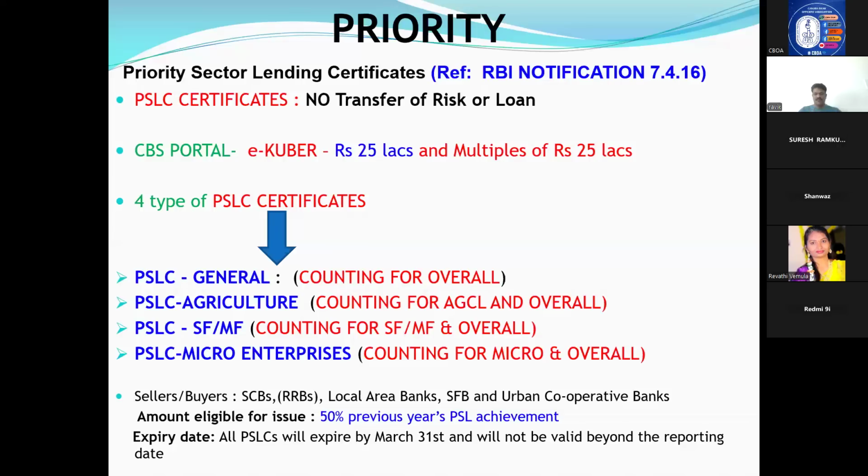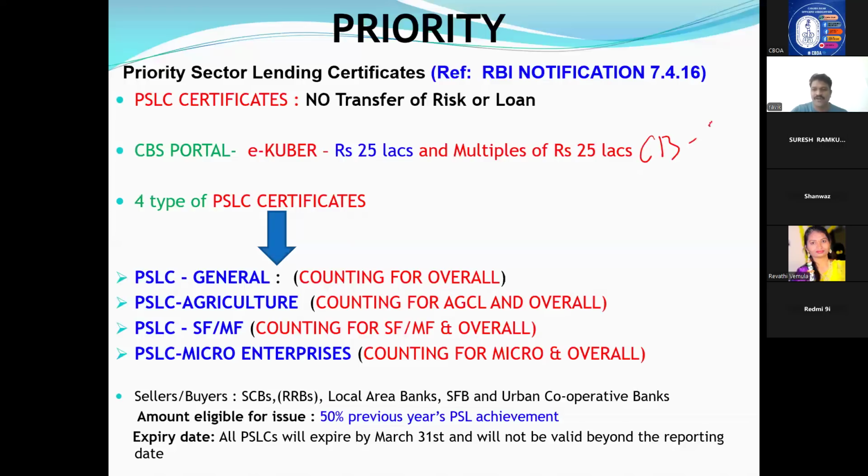Okay. Last slide, priority sector lending certificates. RBI notification is 7/4/2016. See, as I told you, if you have a shortfall in priority, you have to invest in the bonds: RIDF bonds, Mudra bonds, SIDBI bonds. Okay, housing means NHB bonds. You have to purchase. Instead of that, if any bank has achieved more priority sector target, they can sell it to others.